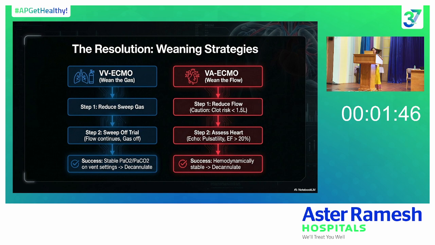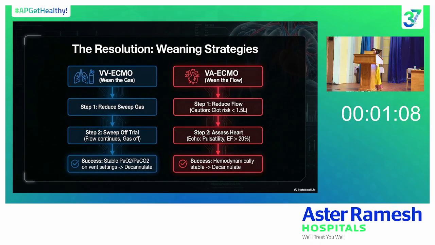After dealing with the complications, what are the weaning strategies for weaning the patient from ECMO? If it is veno-venous ECMO, during the weaning trial, when the patient starts showing improvement and the lungs have improved, we can see it from the x-rays and certain lung parameters on the ventilator. If the lung compliance has improved, we can try reducing the sweep gas, and we can give a complete sweep gas off trial. If the patient is able to maintain PCO2 and PO2 after the sweep gas is completely off, we can say that the patient is ready to wean from the ECMO.